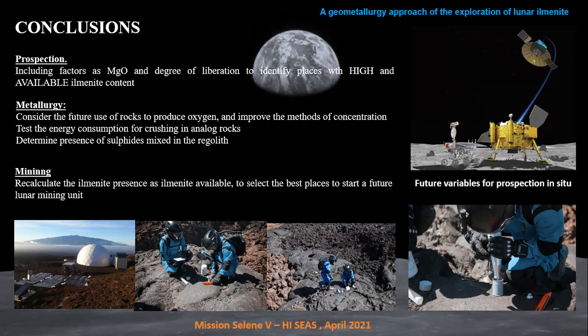Maybe we can start by calculating the consumption of simple crushing in one stage in analog rocks on Earth, maybe in places like Hawaii, to explore this addition to the traditional method. And for mining, we need to recalculate, as we explained before, the ilmenite presence as ilmenite available in the regolith.